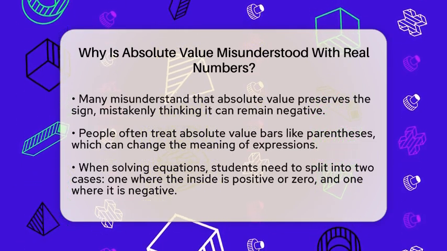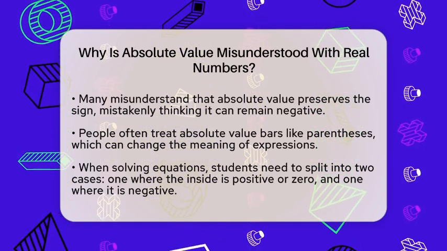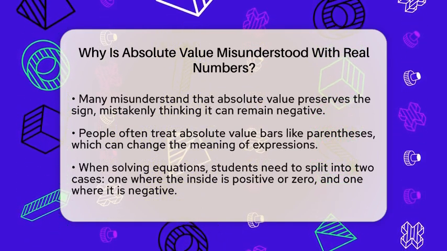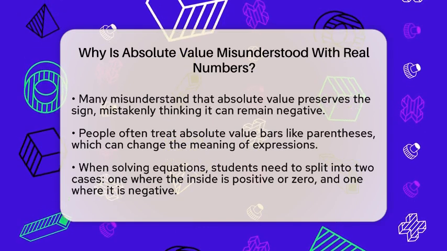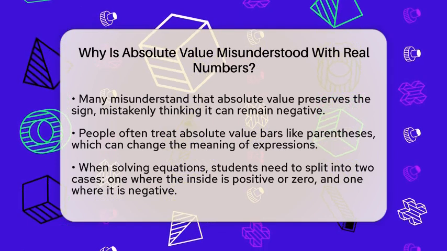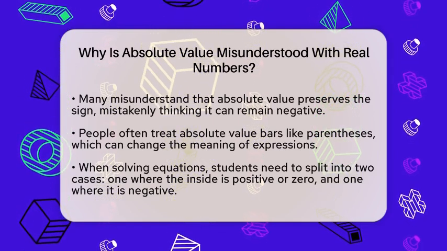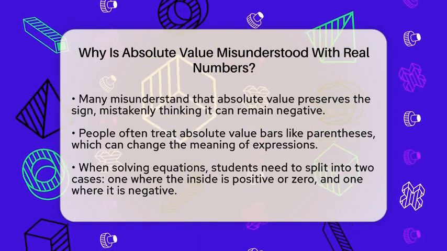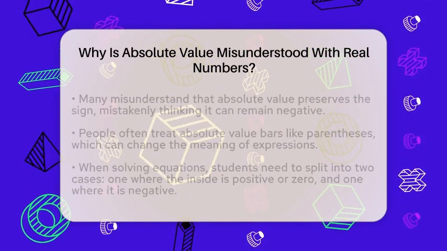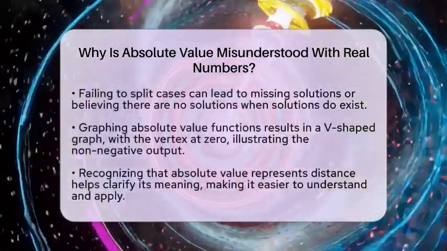One reason people misunderstand absolute value is because they think it preserves the sign of the number. They might believe that the absolute value of -5 is still negative, which is not true. It always turns negative numbers into positive ones. Another common mistake is treating the absolute value bars like parentheses, which can change the meaning entirely.